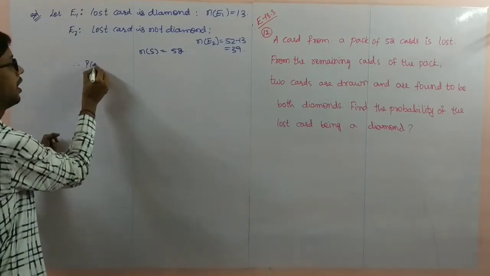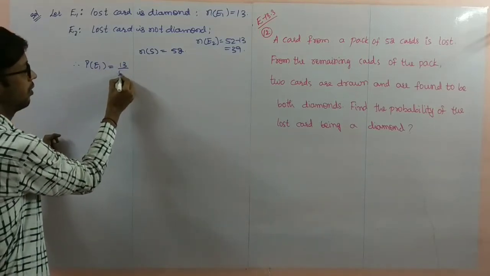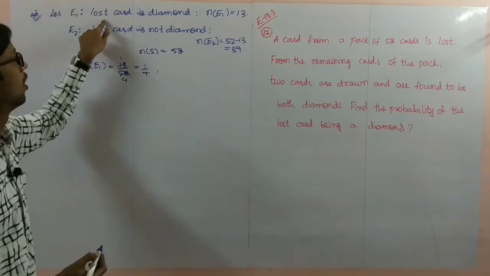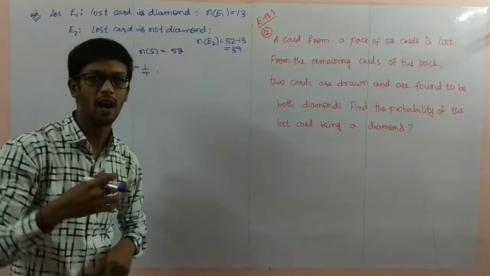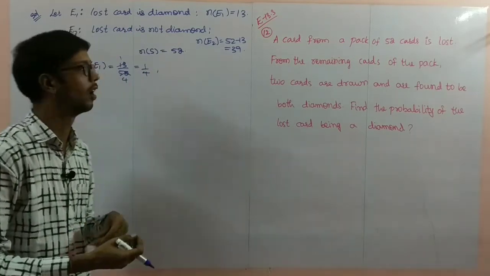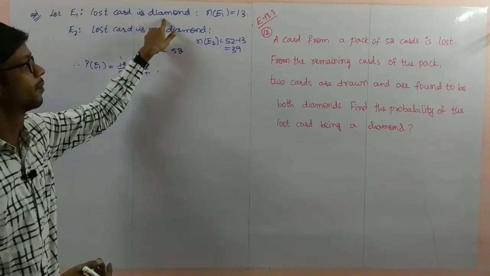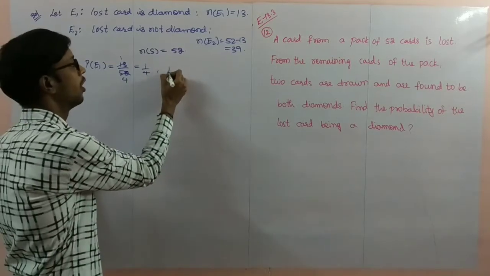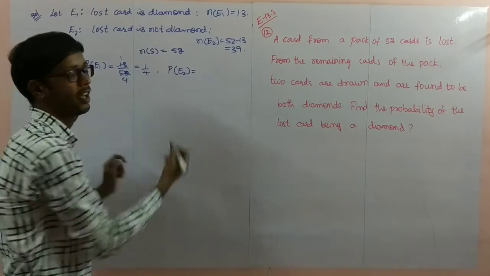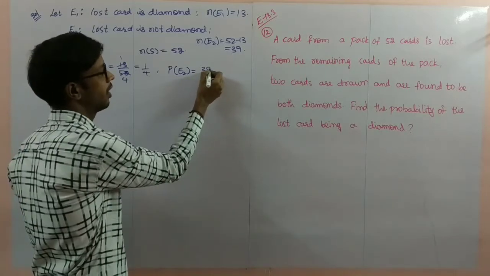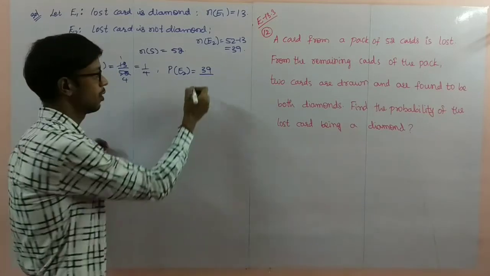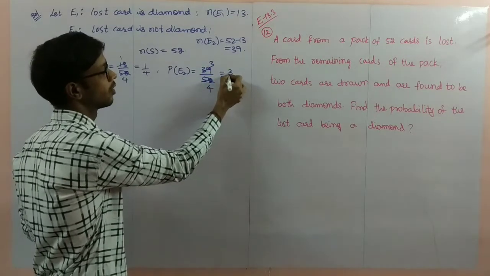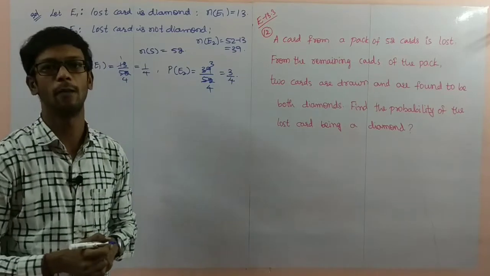Therefore, probability of E1 is 13 by 52, which is 1 by 4, since the last card is a diamond. Now, probability of E2, not a diamond card: favorable outcomes 39, total outcomes 52. 13 threes are 39, 13 fours are 52. So 3 by 4 is the probability of E2.